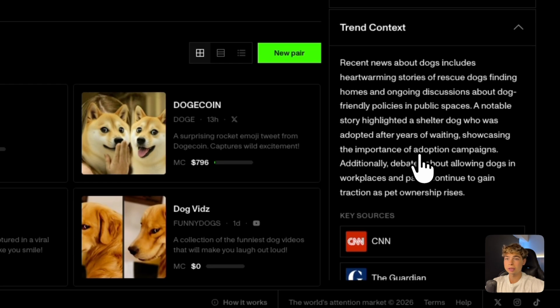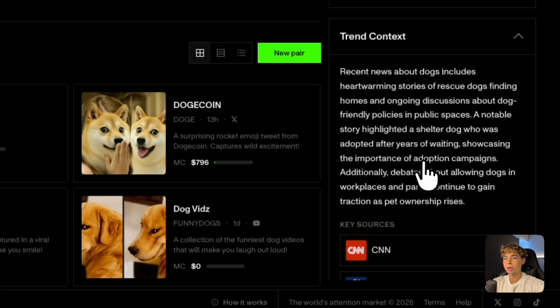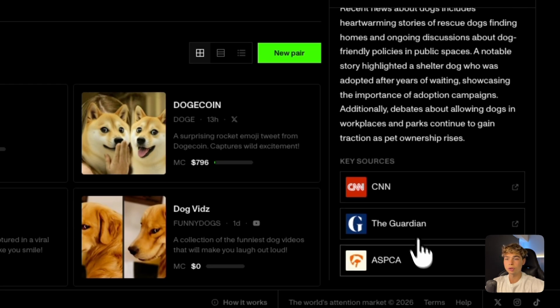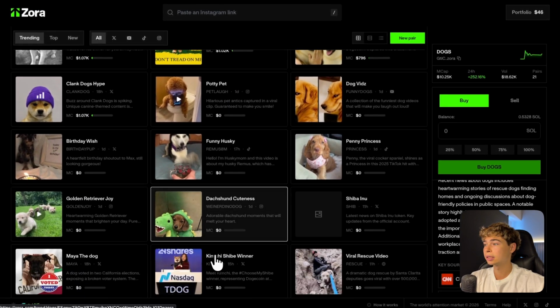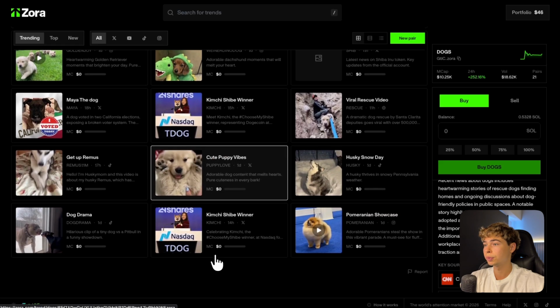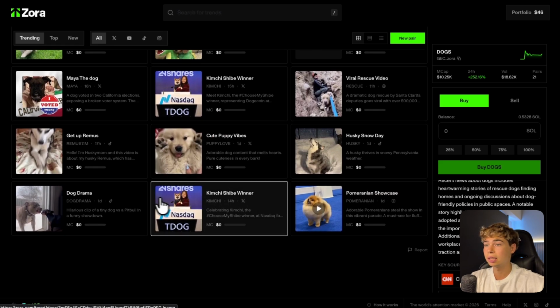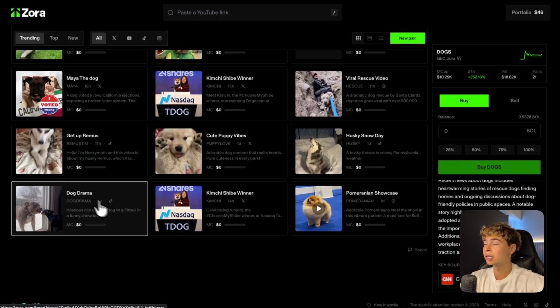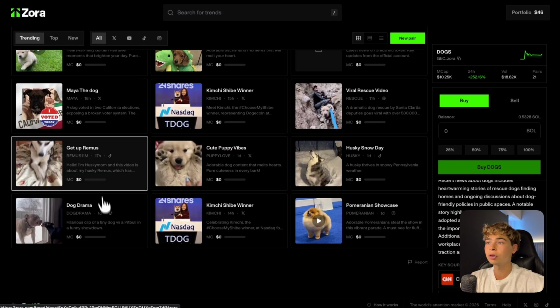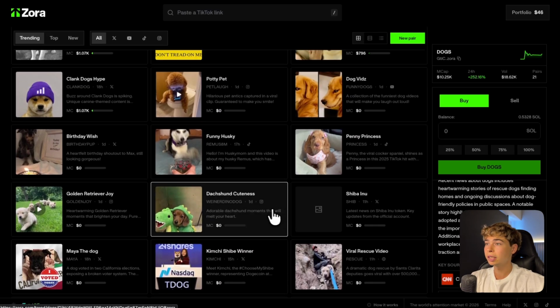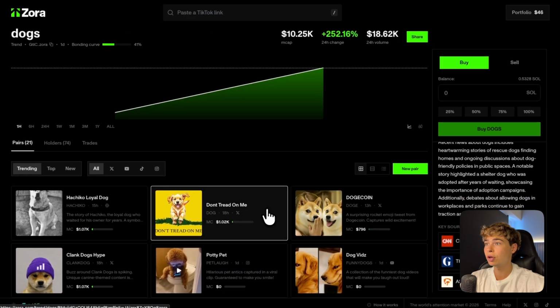This is only for research purposes. The goal is that if a user is not sure about buying this trend or not, we can go to these resources and learn a bit more to see if this trend is going to be up or down. And what decides if trends are going to be up or down is basically content. At the end of the day, everything in the world is content. So the more content about dogs is created, the higher the value of the dog coin.